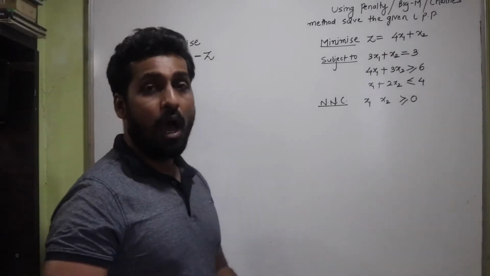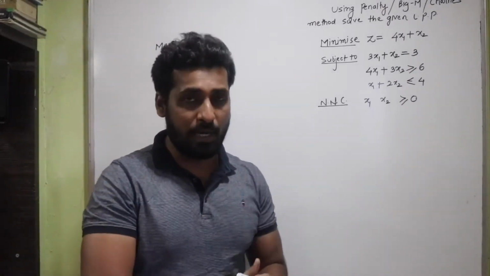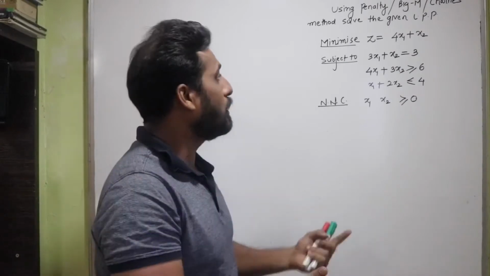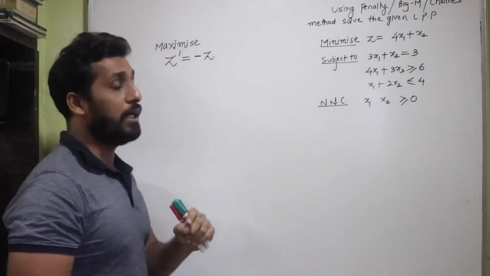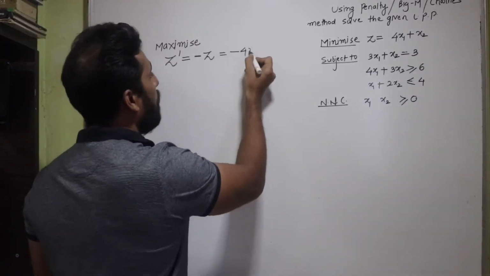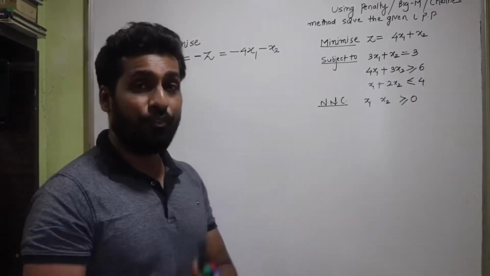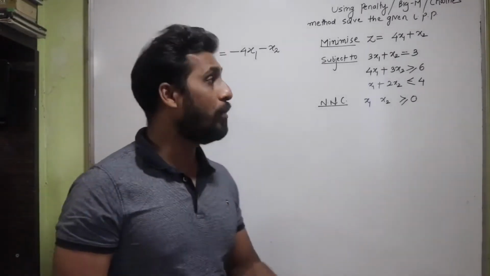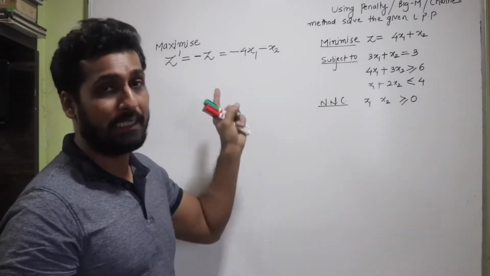We remember how a given objective function can be transformed from minimizing to maximizing. We just put a negative sign on both sides of the objective function. So z dash equal to minus of z is equal to minus 4x1 minus x2. So that's the first thing I have done: I have transformed the objective function from minimizing type to maximizing type.